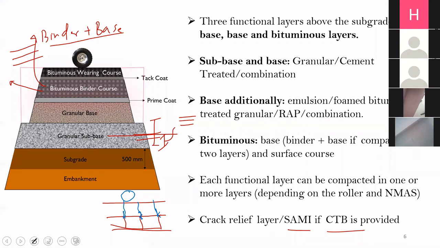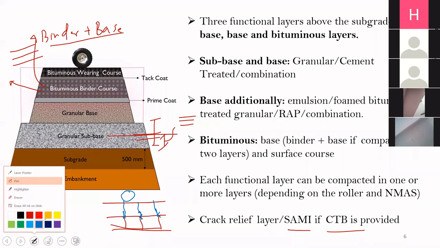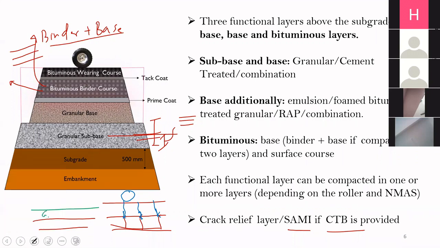So that is why, if a CTB is there, we provide a crack relief layer. A crack relief layer is nothing but a granular layer. So you can understand that a granular layer cannot crack, is it not? So even when this layer has cracked, the cracks are not able to propagate because there are voids in the granular layer. These voids will capture this transfer of stress. So we will not have reflection cracking, and on top of this, you can have a bituminous layer.